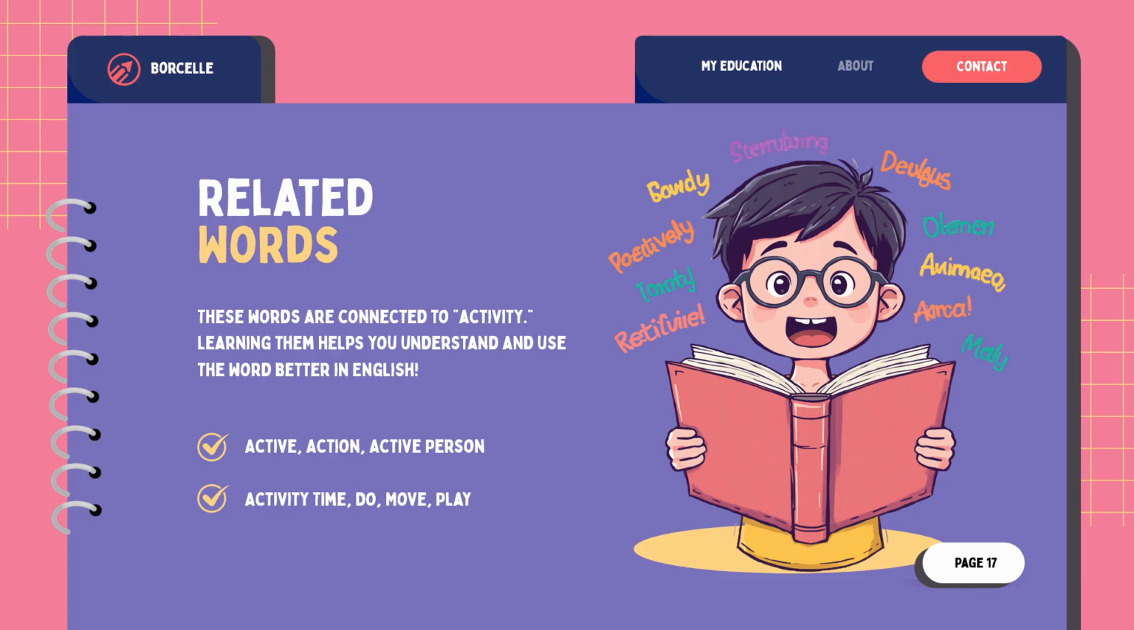There are words related to activity. The word active means full of energy and doing things. The word action means the act of doing something. An active person is someone who does many activities. Activity time is the time when you do activities.